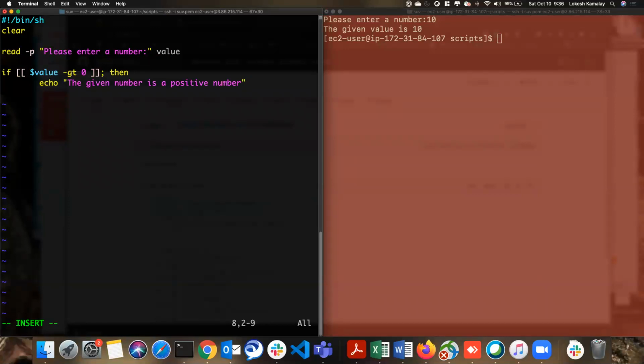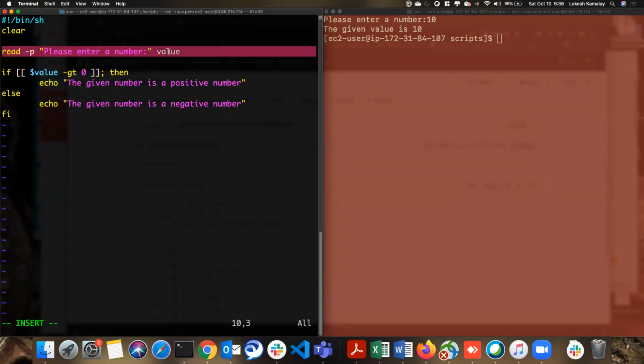Now there is an option of negative as well, right? So how am I going to write the else block? This is called the else block. Else echo: the given number is a negative number, and I'm closing my if block. What's happening here is you enter a value which is stored inside a variable called value. We are verifying if the value is greater than 0, then it is a positive number. If not, then by default it is a negative number, right? If you don't have a plus symbol in front of a number, it means negative, we are understanding here.